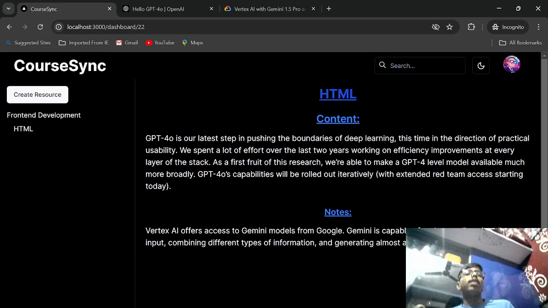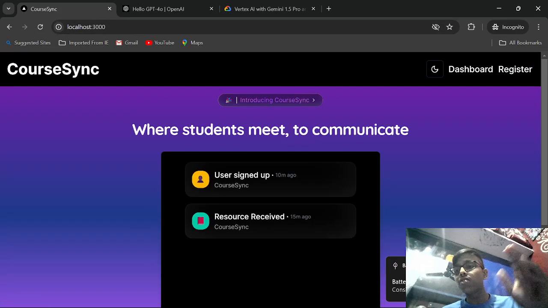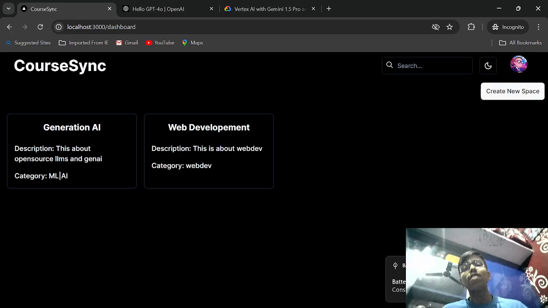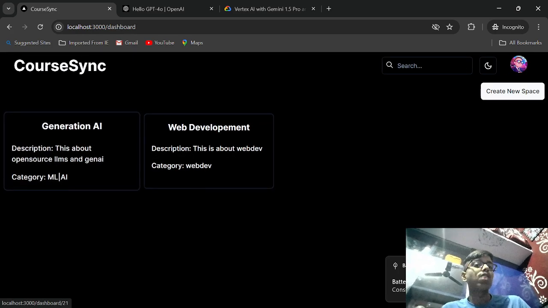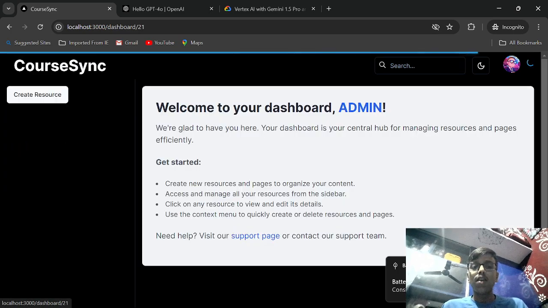You can see these both spaces have their own resources, and those resources have their own pages. You see, those resources have their own pages, and these two spaces are not related to each other. So basically, this is what this website does.